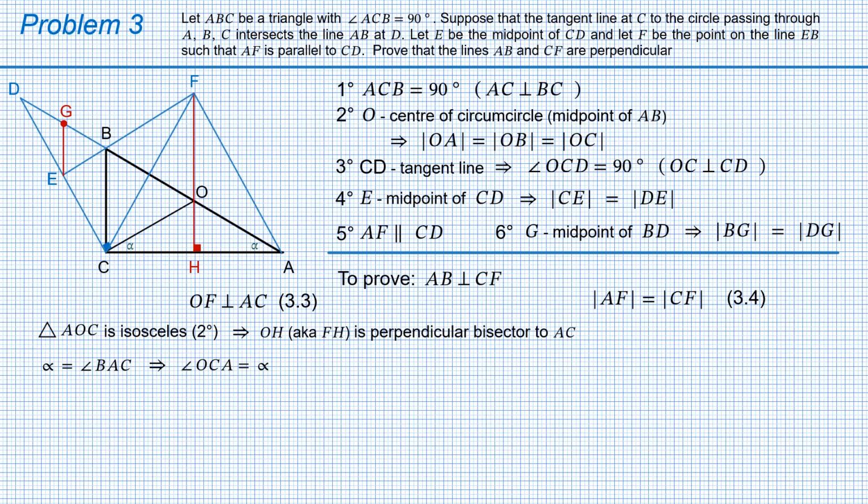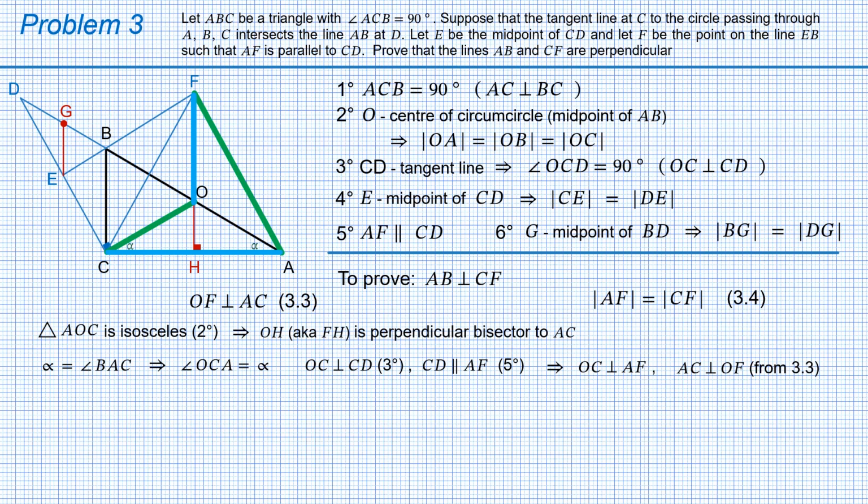And we are going to use it now. So, OC is perpendicular to CD, while according to condition 5, CD is parallel to AF. Therefore, OC is perpendicular to AF. Let's highlight this line along with another pair of perpendicular lines, OF and OC, according to 3.3.